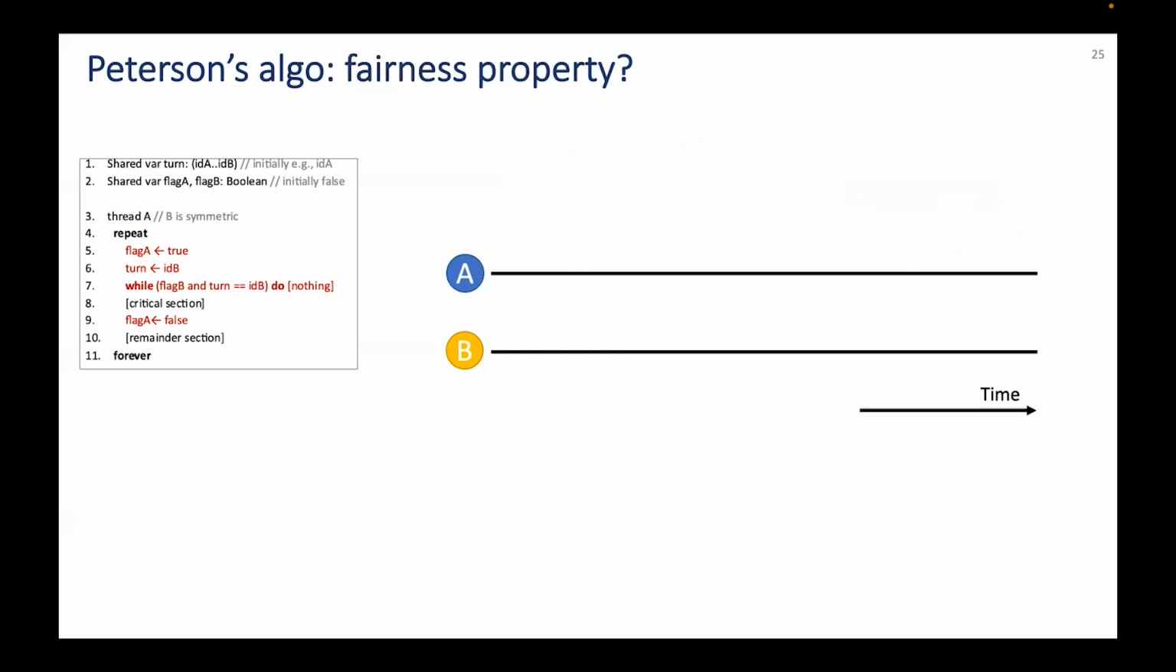We are now left with fairness. In this case, we are going to look into bounded waiting. Is it possible for one thread, let's say B, to wait to enter its critical section while A manages to enter its critical section an unbounded number of times? Let's try to find an example of this happening.